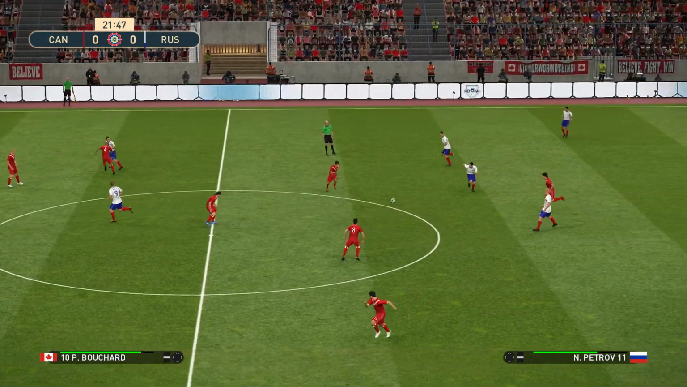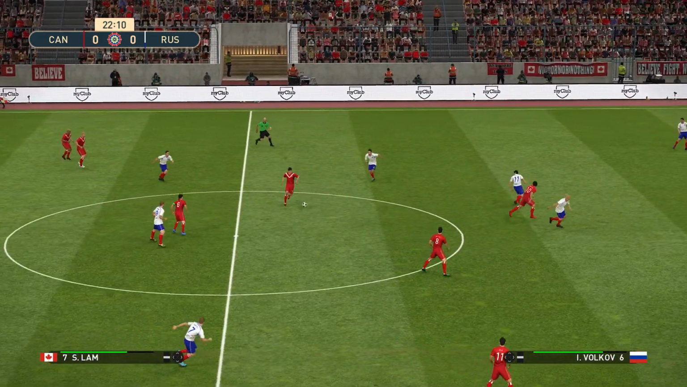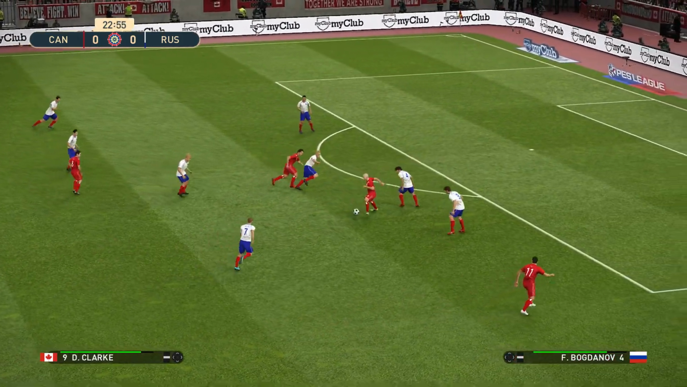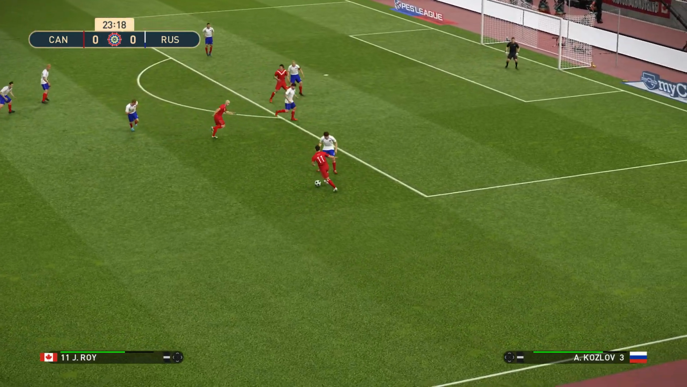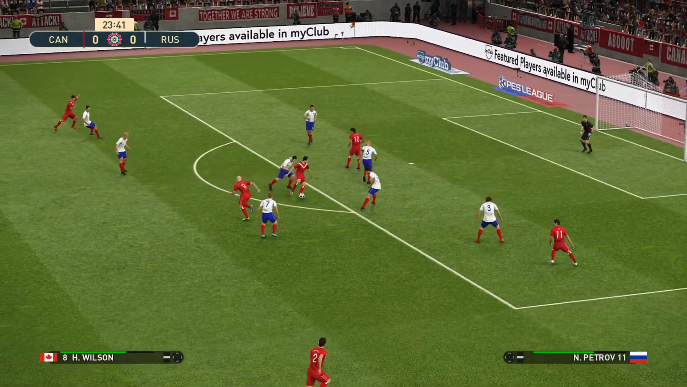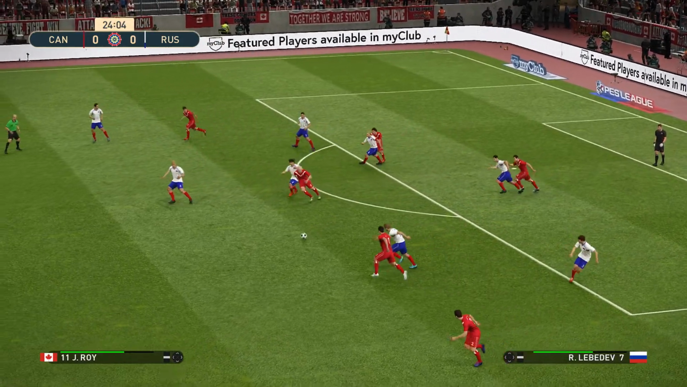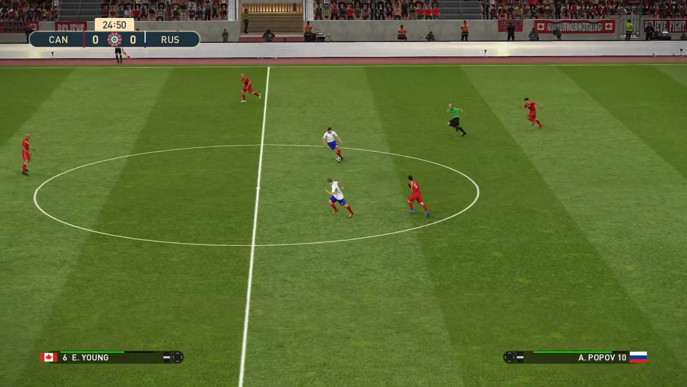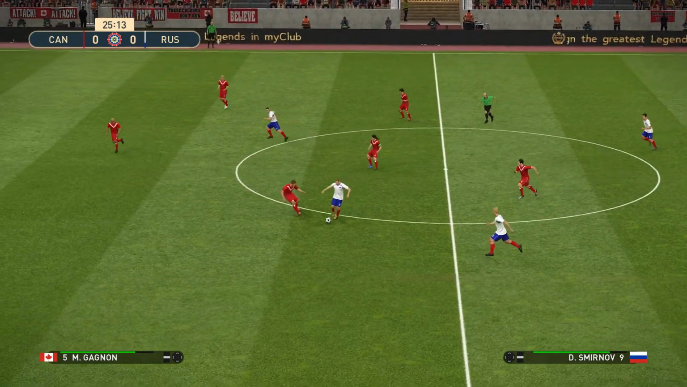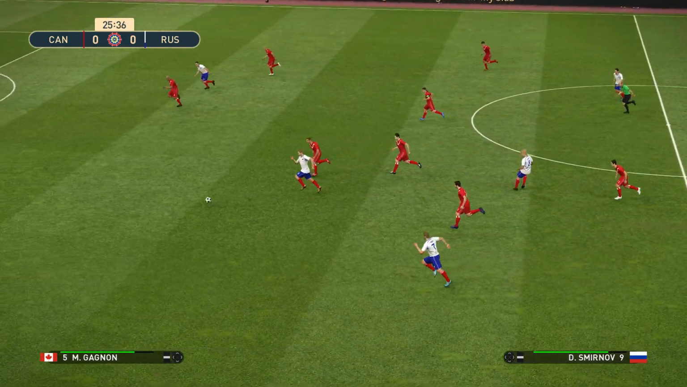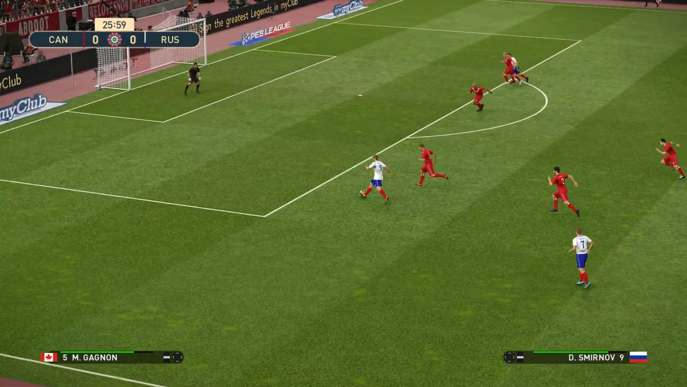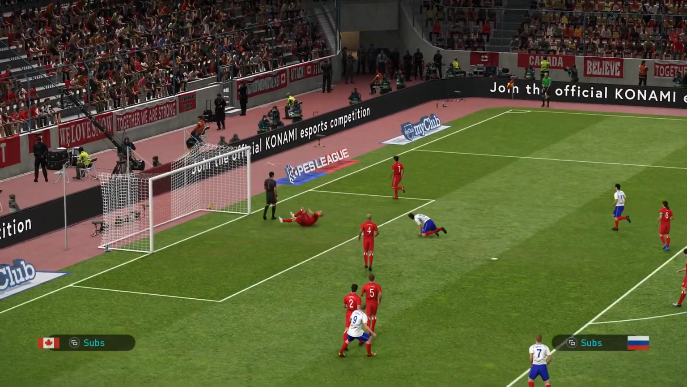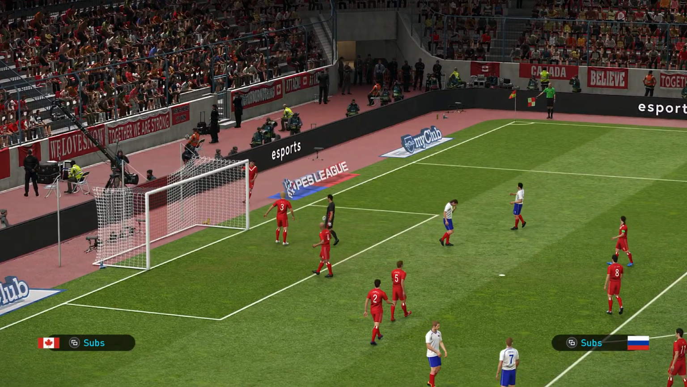Popov. Lamb. Wilson. Clark. Clark again. Plays it out to Roy. Good play by Canada. But it breaks down. Russia get it back, but Canada once more win it back. Now here comes Russia. Smirnov. Kuznetsov. Now here's Smirnov in space. What's he gonna do here? Puts the ball in. And it's headed out for a corner kick.